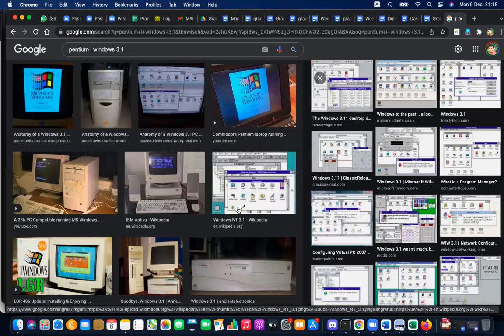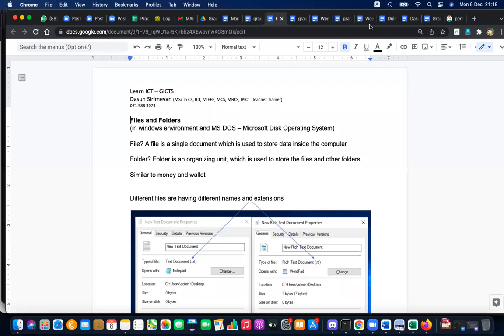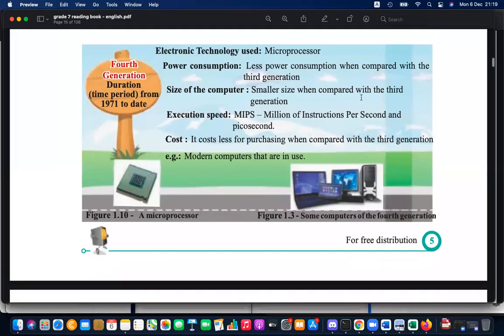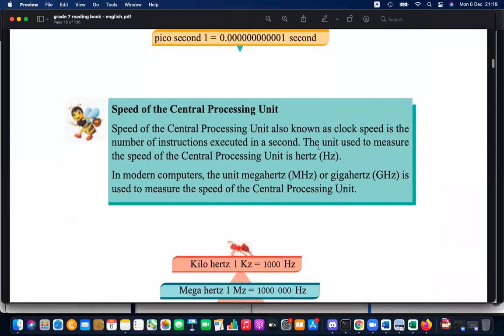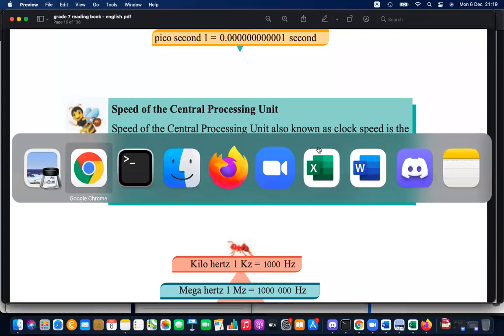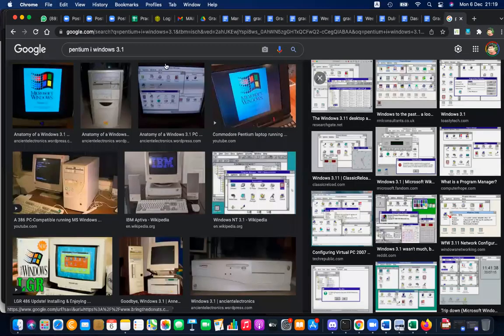Okay, so after this, gradually we have come to the fourth generation. After that, now we are in the fifth generation. In the fifth generation, we have many more different computers.